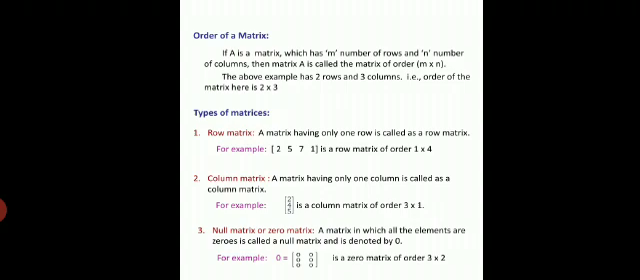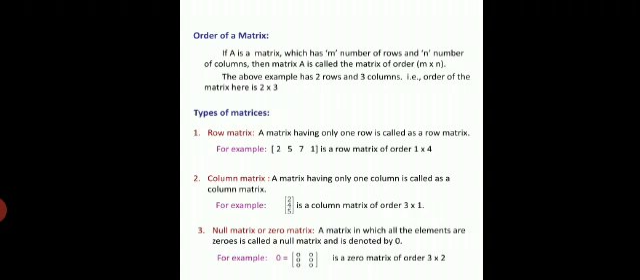Now, we will see the different types of matrices. So, first type is row matrix. What do you mean by a row matrix? It's very simple. A matrix which contains only one row, that means a single row matrix, is called a row matrix. For example, 2, 5, 7, 1 are in the first row. Hence, it is a row matrix of order 1 into 4.